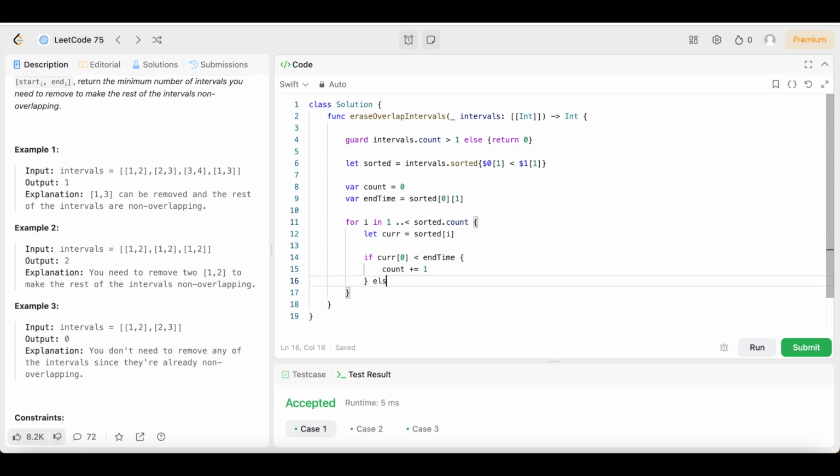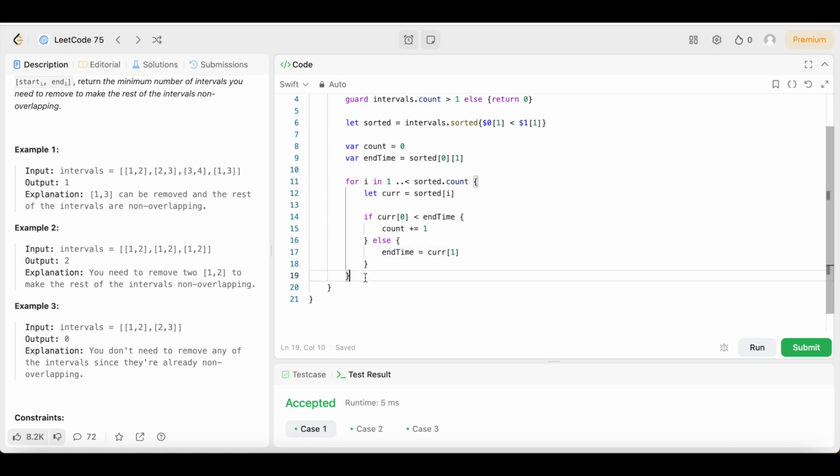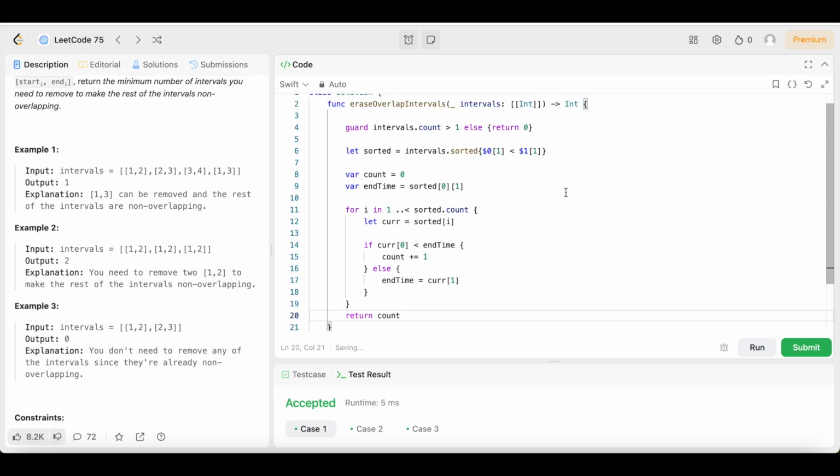Then we're going to say else, end time equals cur[1], and we're just going to update the end time, right? So then we're just going to come down here, bring it all together, and say return count, guys. And that's all she wrote.